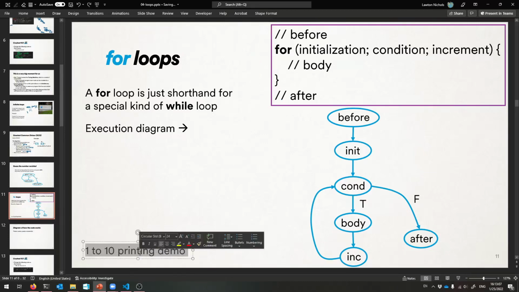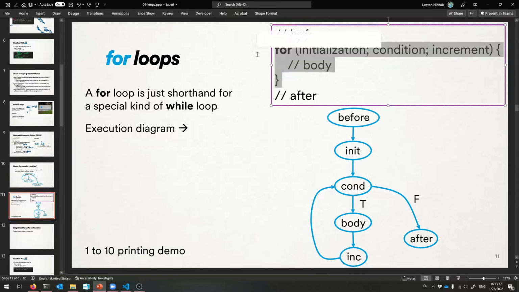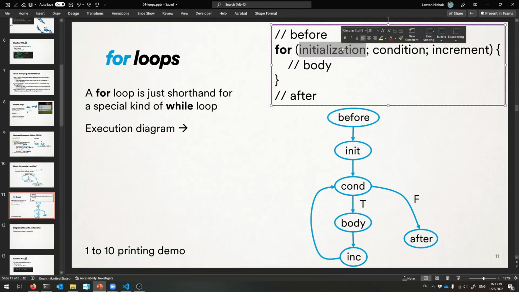I think you'll actually find, eventually, you'll come to prefer writing code that prints from 1 to 10 using a for loop instead, because it packages up printing from 1 to 10 very nicely with this initialization that starts our I at a certain value. Increment is always I++. And then the stuff that we really care about, the meat of the while loop's body, we make just the normal body of the for loop. So let me show you all this.